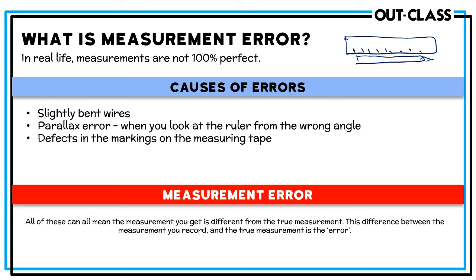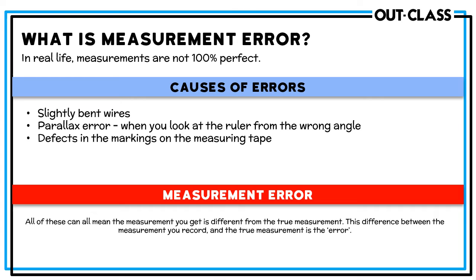But in real life, you get errors. The reason is that in real life, things are 3D. There's a lot more motion, a lot more movement. Things can bend, things can twist. So it's important to be careful when you are taking a measurement and remember that in real life, no measurement is 100% perfect. Literally, even if you try your best, the measurement cannot be 100% perfect.